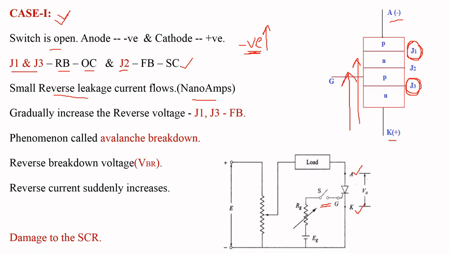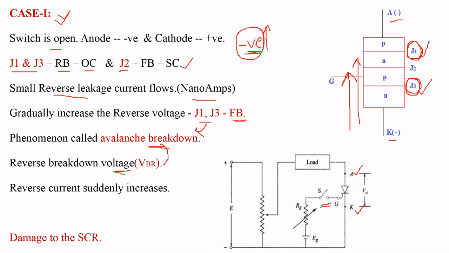at a particular value of this negative voltage, the width of junction J1 and junction J3 decreases and they come into forward bias, which means the junctions J1 and J3 break down. This phenomenon, the breakdown occurring at junctions J1 and J3, is called avalanche breakdown, and the voltage at which this avalanche breakdown occurs is called the reverse breakdown voltage.